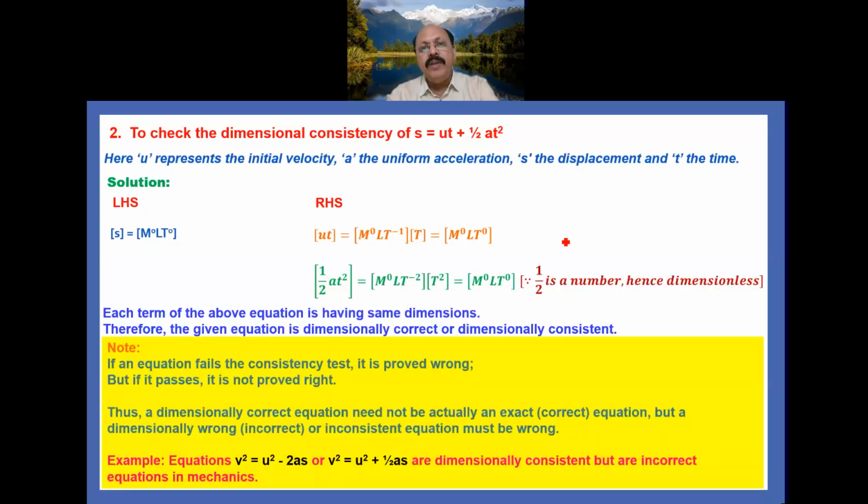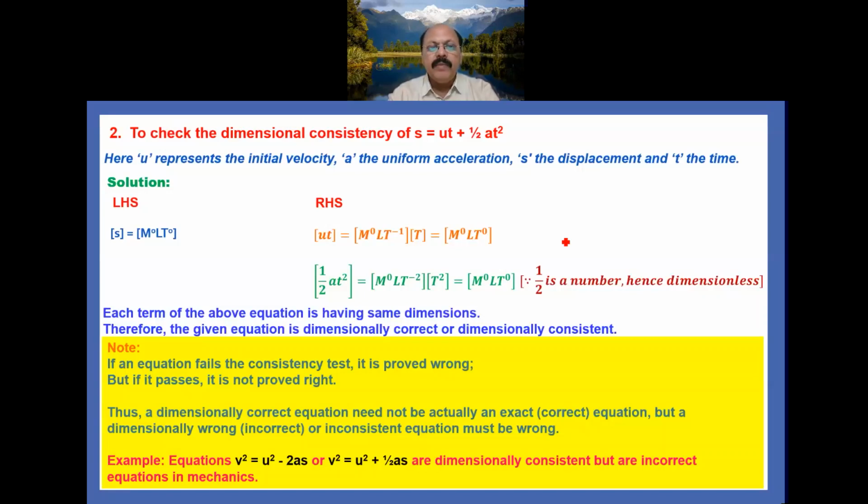An important thing you have to note down here, a very important point: if an equation fails the consistency test, it is proved wrong. But if it passes, it is not proved right. Thus, a dimensionally correct equation need not be an exact correct equation, but a dimensionally wrong, that is incorrect or inconsistent, equation must be wrong.